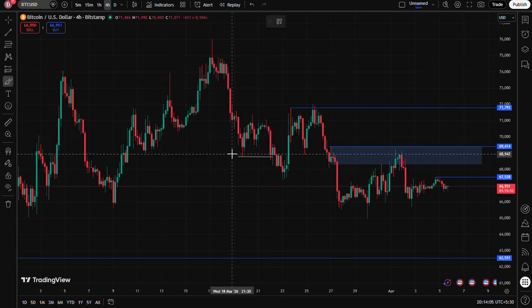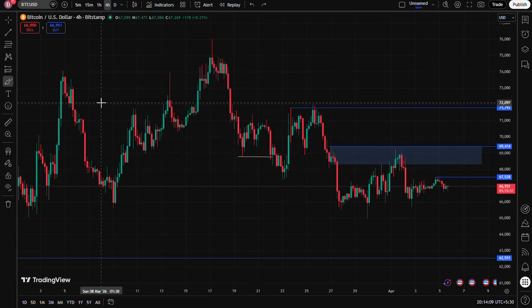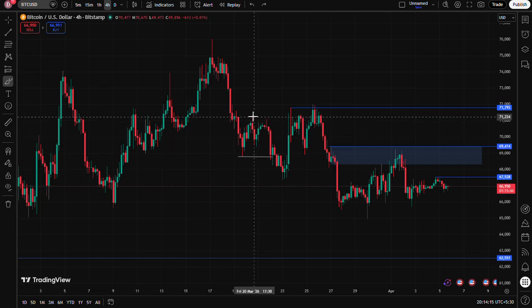When Bitcoin broke out this low, sellers were induced and took their positions. After it induced sellers, it again gave us a break of structure at this level.